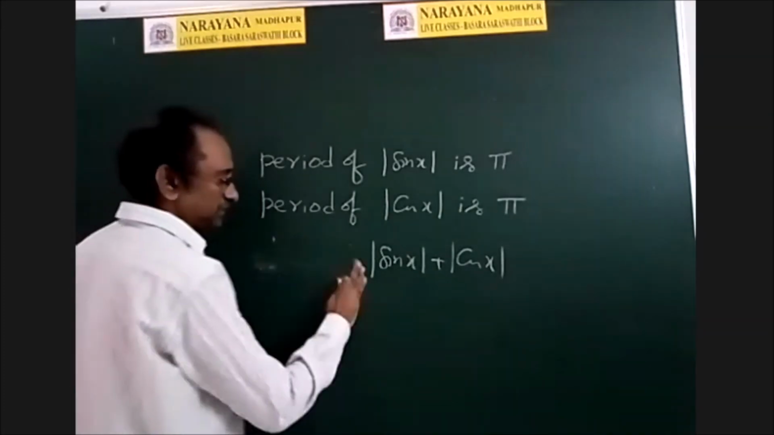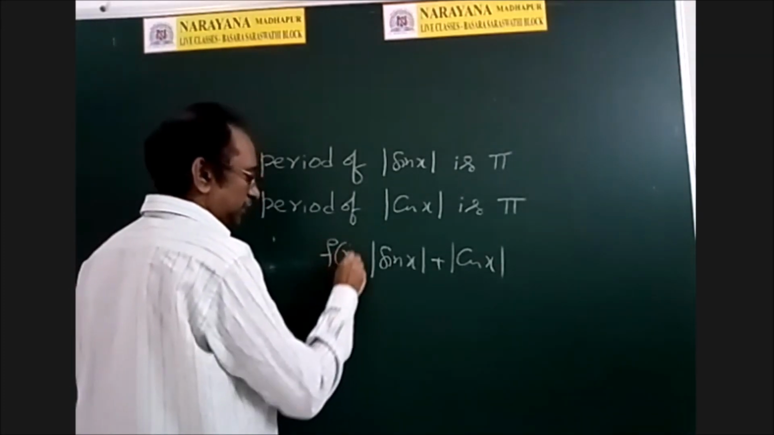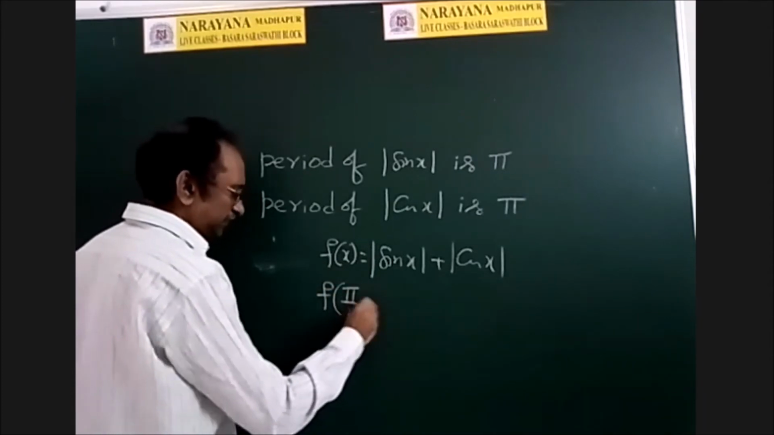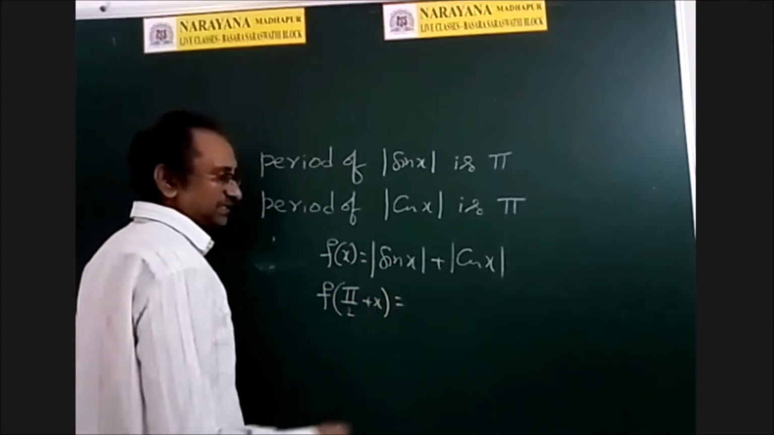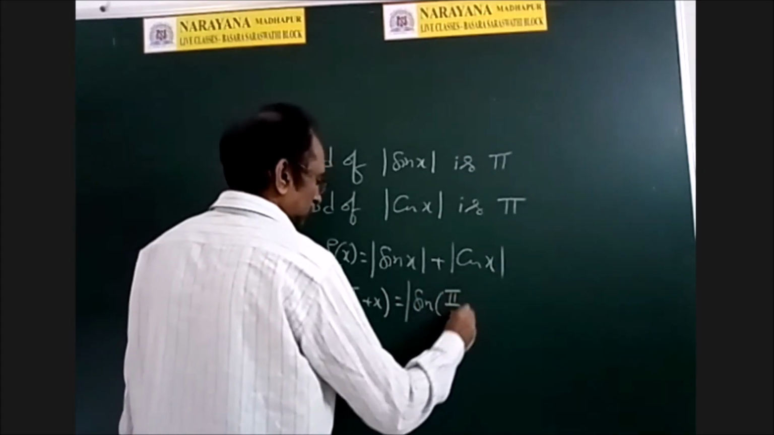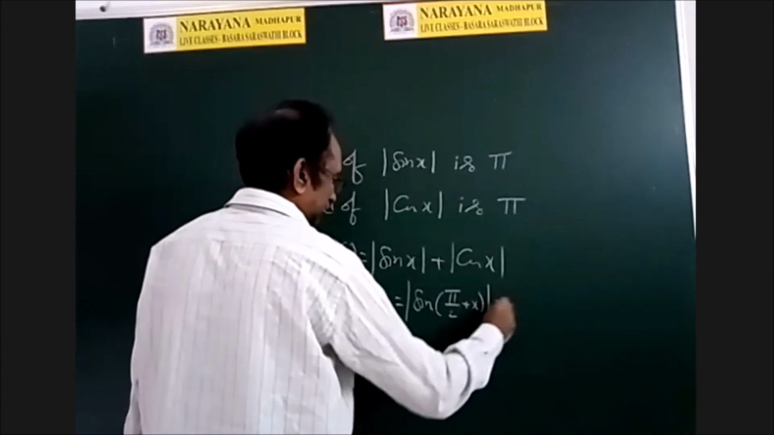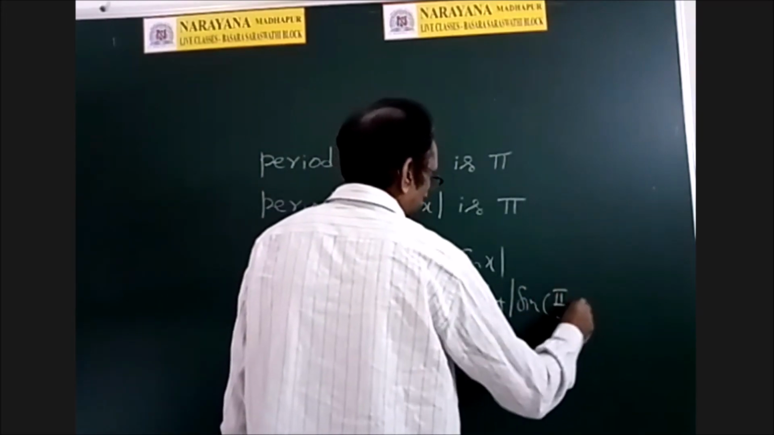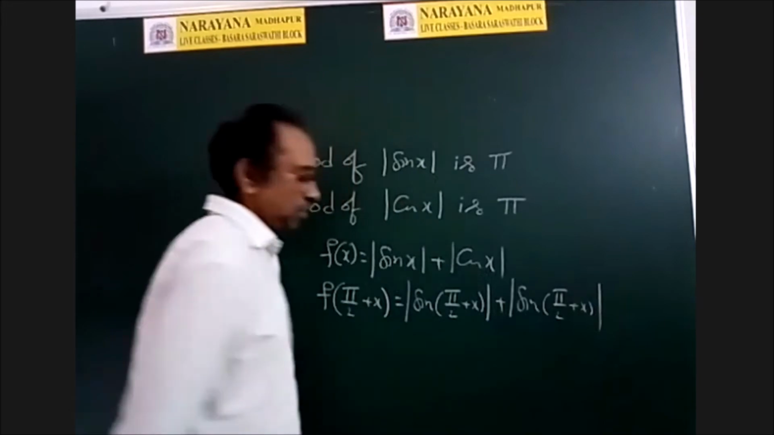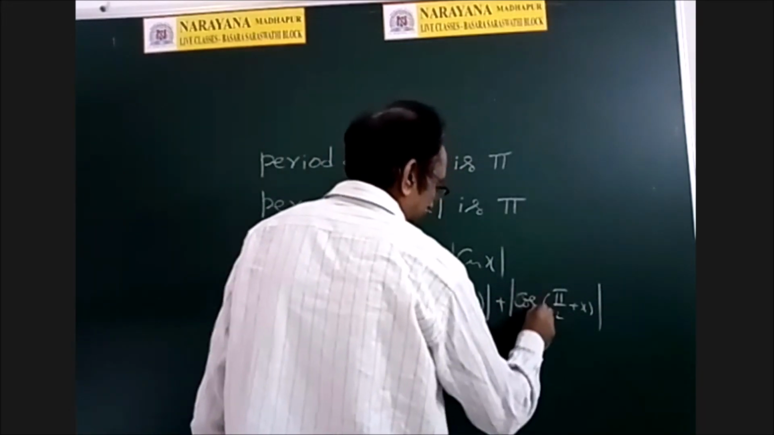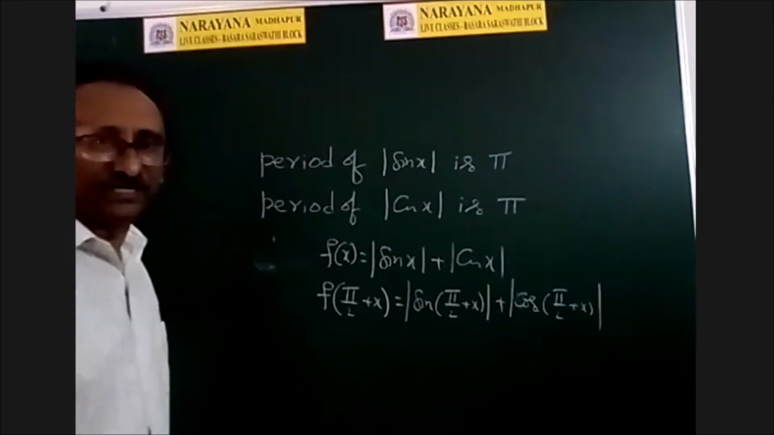See what happens here is, suppose this is the function. So if you write in place of x, pi by 2 plus x, what happens? See, mod sin of pi by 2 plus x plus mod sin of pi by 2 plus x. What is it? Not sin, cos. What is sin 90 plus x? What is sin 90 plus x?